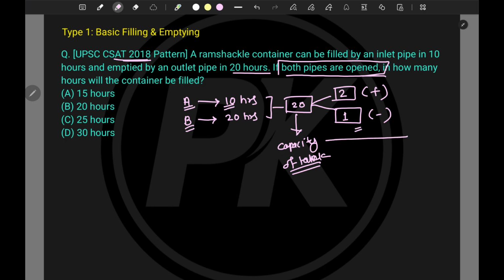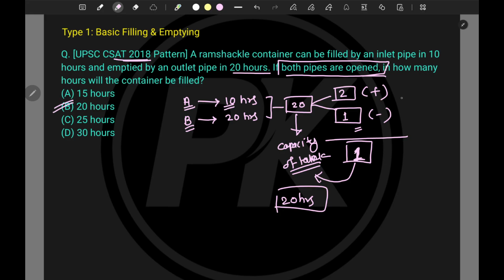If I keep both the pipes open, the net work done, or net tank filled, will be how much? This is one portion only, right? 2 minus 1 will be 1. Now tell me, if in 1 hour I am filling only one portion of the tank, and the total capacity of the tank is 20, how many hours will it require to fill that particular tank? 20 hours. Which is the option? Option number B. So sounds easy.